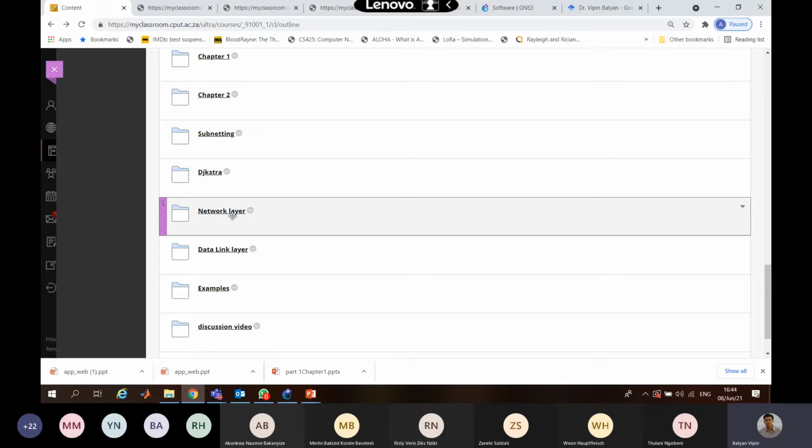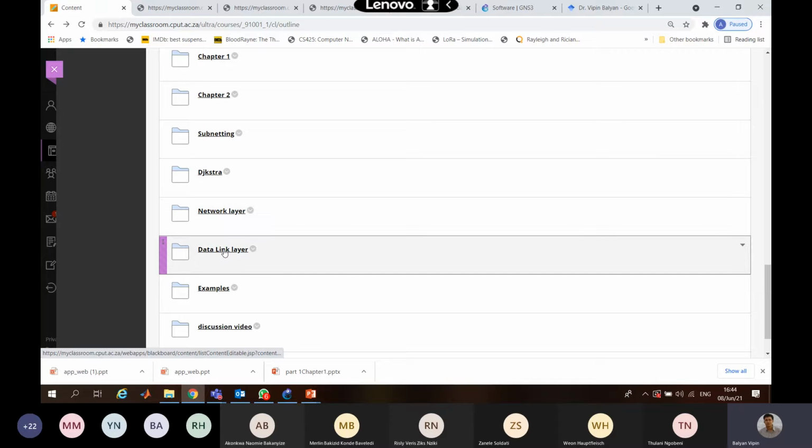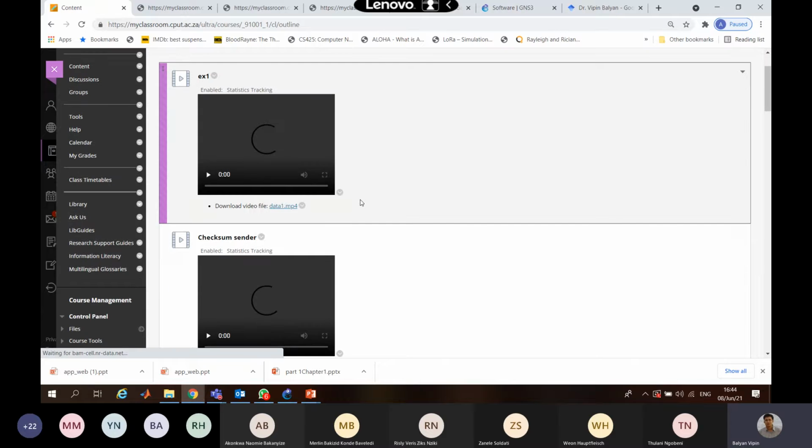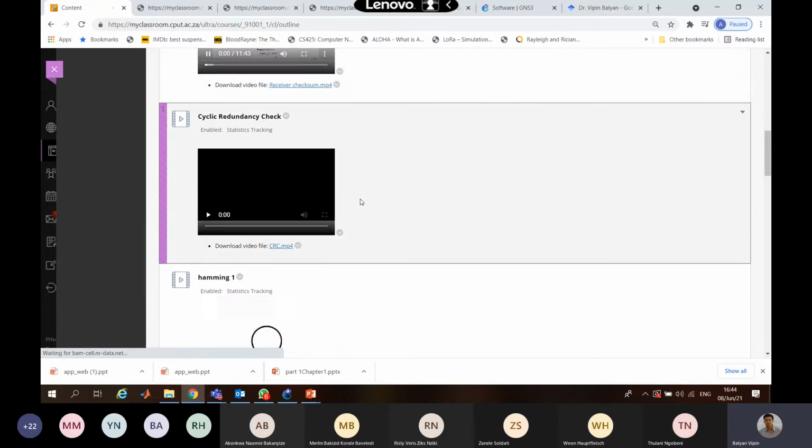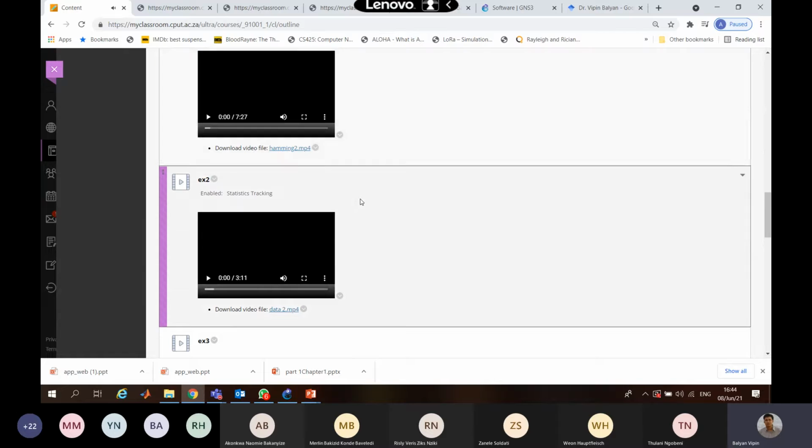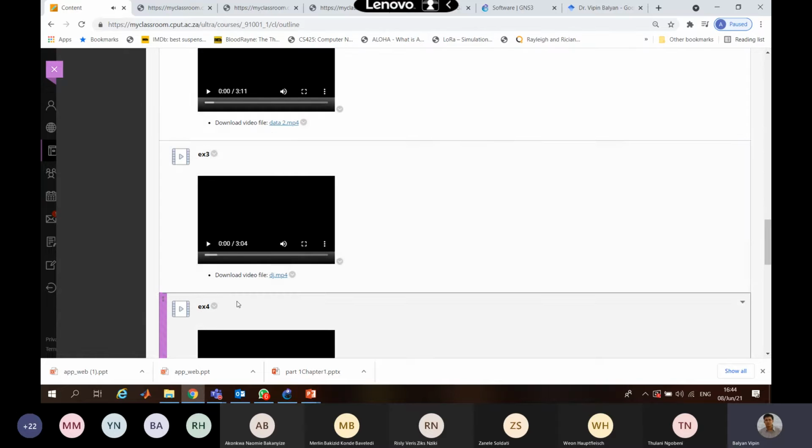For the network layer and data link layer, you must go through mainly the examples, the different example videos I created, which are basically here. All these examples: checksum, redundancy, Hamming, how you will calculate them.